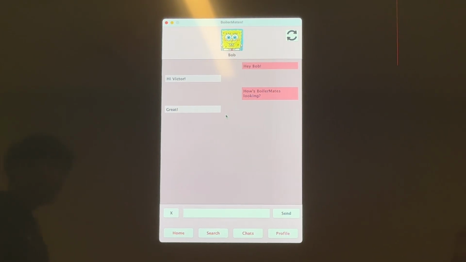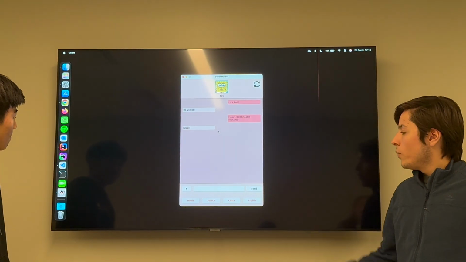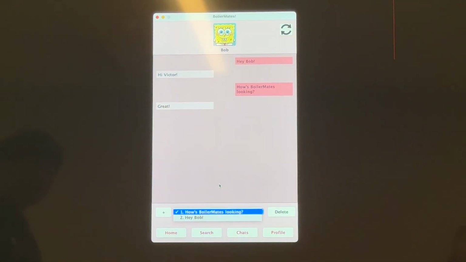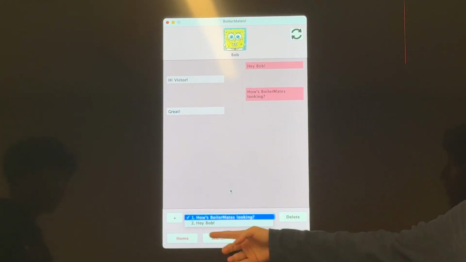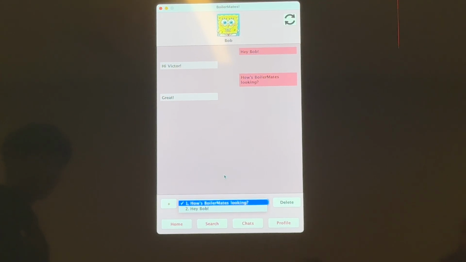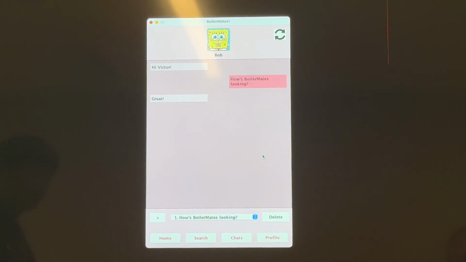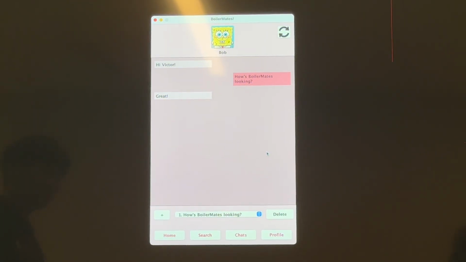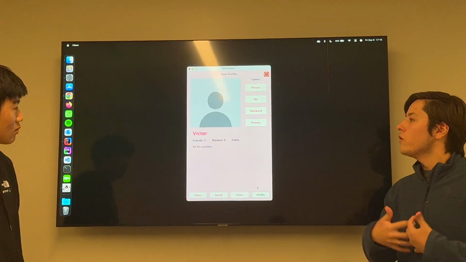But now I don't want to have the hey Bob anymore. I want to delete the message. So we can hit the X button right here and choose the message we want to delete. And the most recent messages show up, and the oldest show on the bottom. So I want to delete hey Bob. Boom, it's deleted. So this is the messaging part. Now Dylan's gonna talk a little more about the own profile and changing your own profile for now.